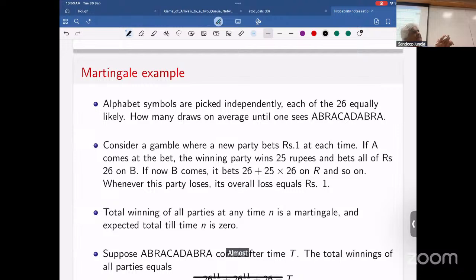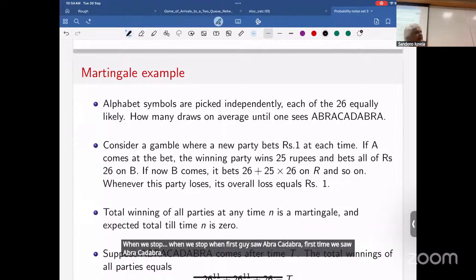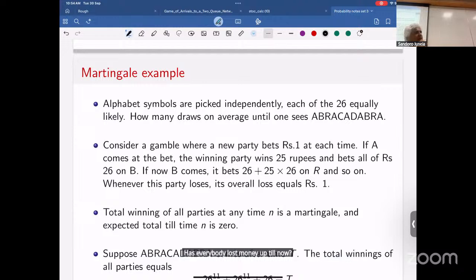Almost all these guys up till now have lost money, but not everybody's lost money. So what else is going on? When we first saw abracadabra, has everybody lost money up till now?